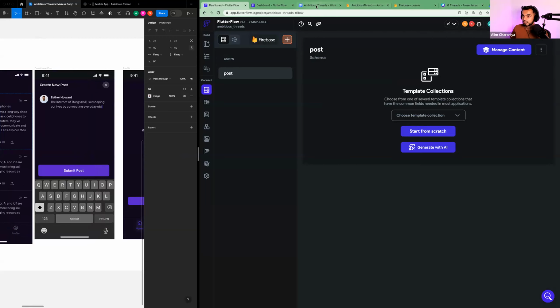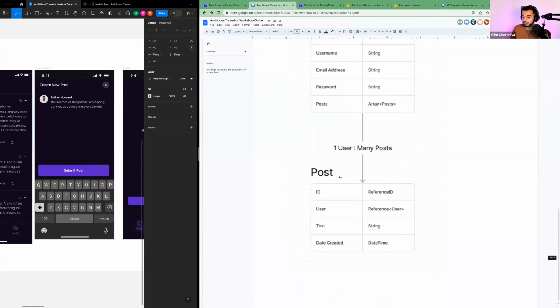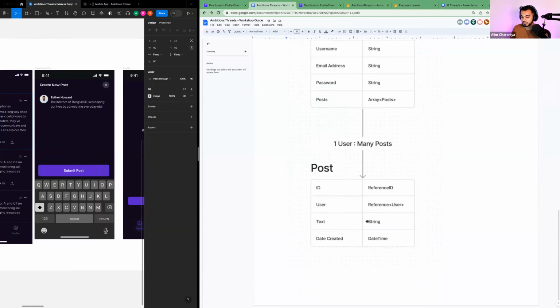In the Google Drive document, I've given y'all the definition of a post. It has an ID, which will come automatically. A post belongs to a user. If Moses makes a post, that post needs to belong to Moses because it's going to show up under Moses' profile.